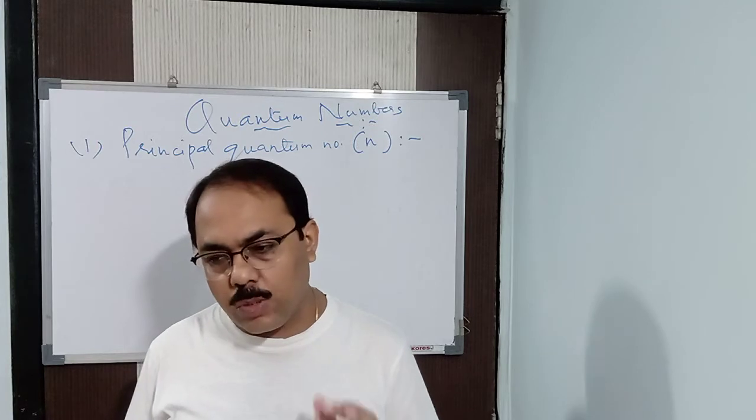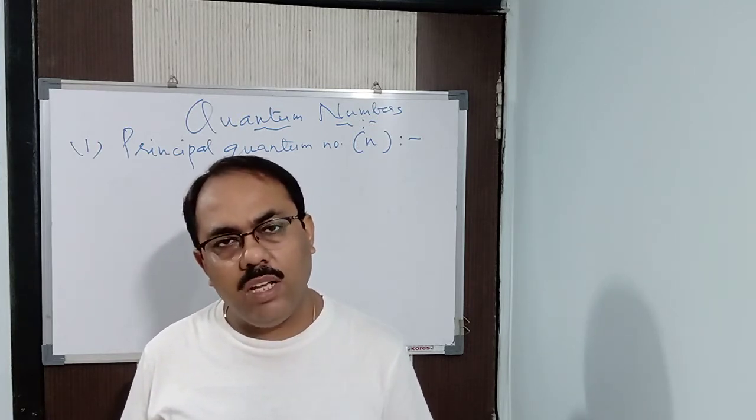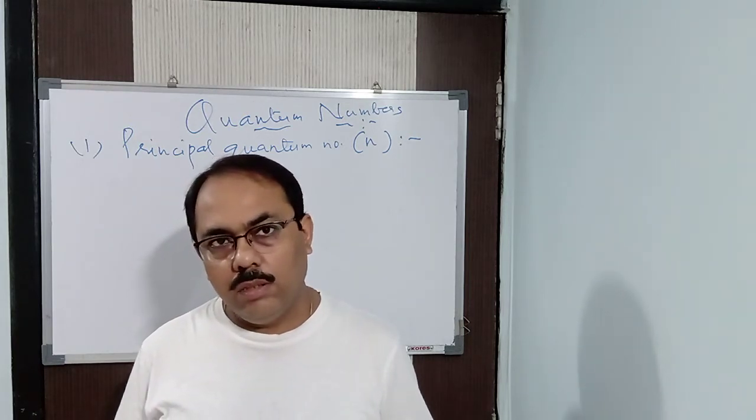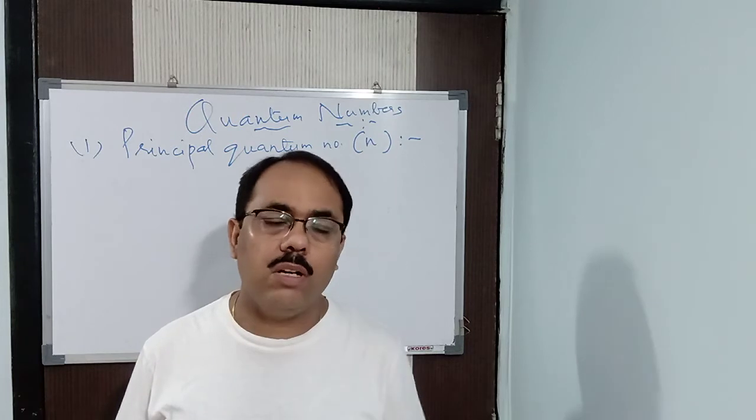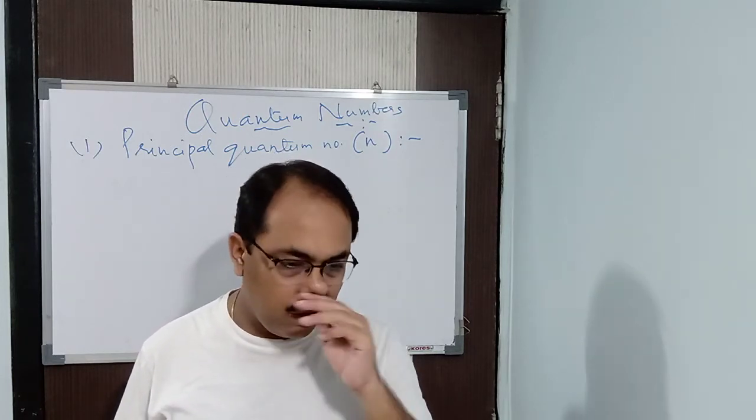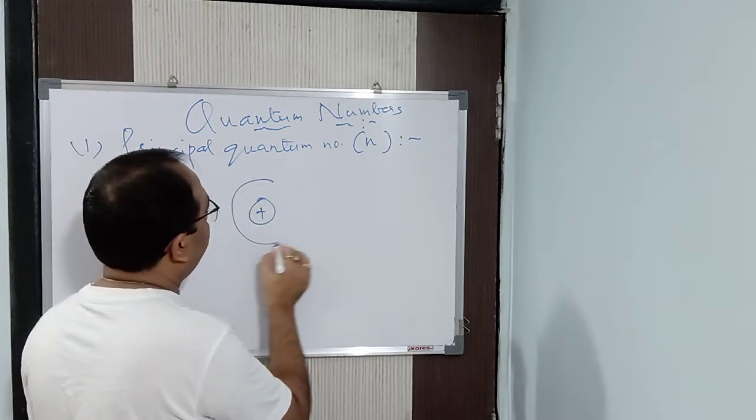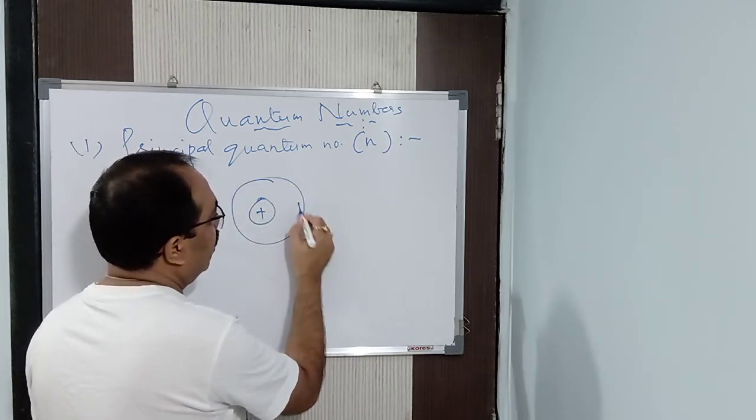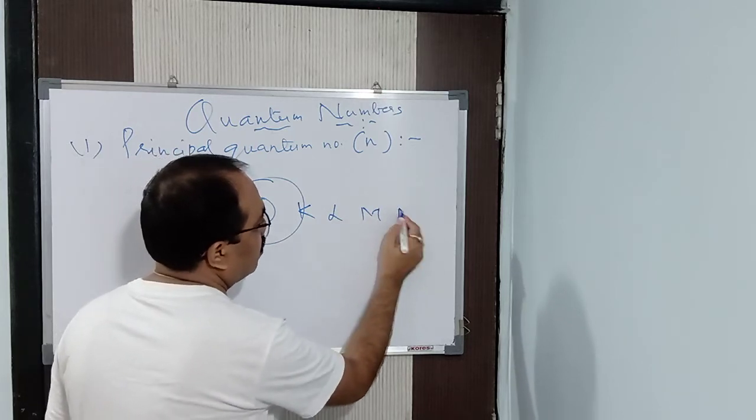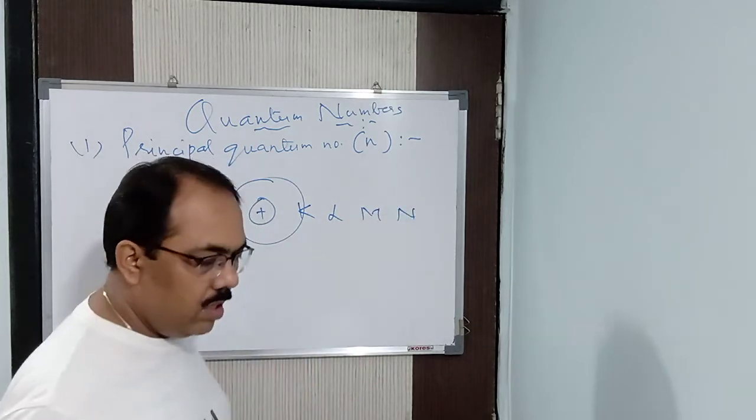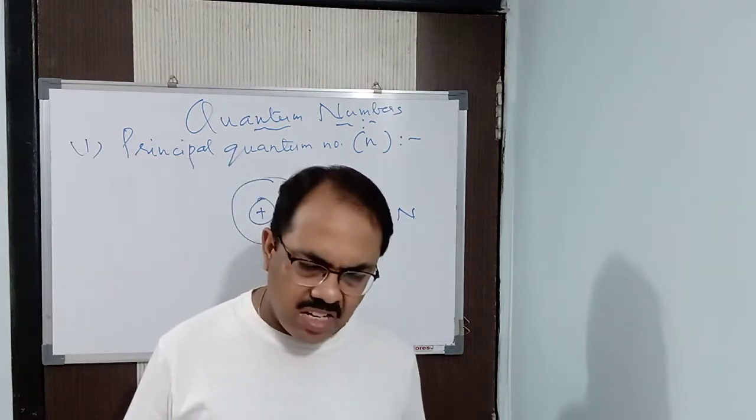Principal quantum number is nothing but the information which we got from Niels Bohr's atomic model. What did we get from Niels Bohr's atomic model? That we have a nucleus, and around the nucleus we have shells. The shells are designated as K, L, M, N. So the first thing we get is that we have the nucleus, and around the nucleus we have the shells, which are known as the energy levels.